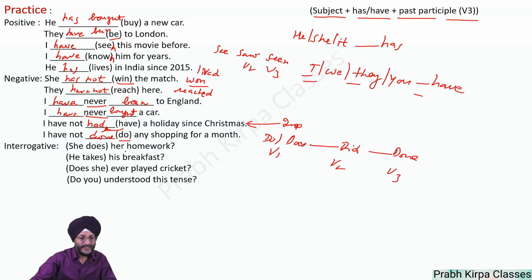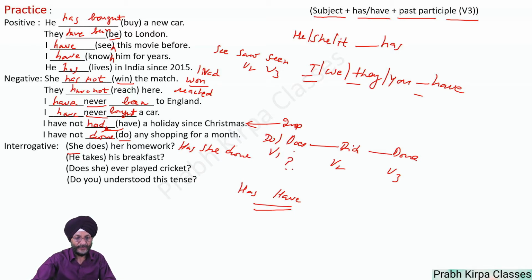Interrogative. She does her homework. As you know, in the case of an interrogative sentence, the question has to start with has or have on the basis of the subject, whether it is first person, second person or third person. So here it is third person. So the question will start with has, she, does becomes done. Has she done her homework? At the last we will add a question mark.